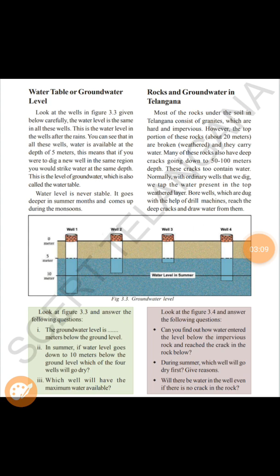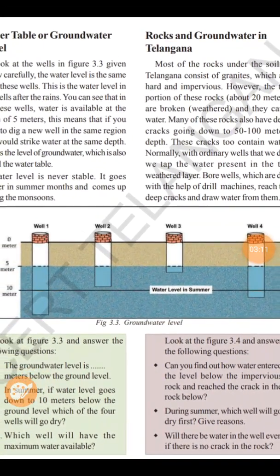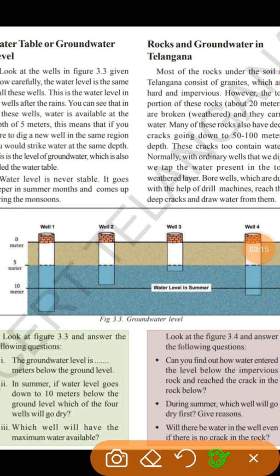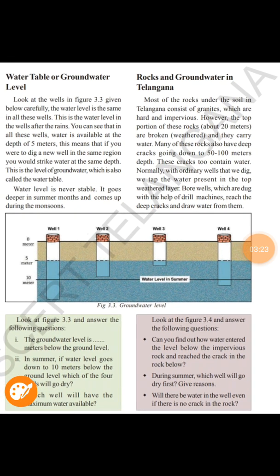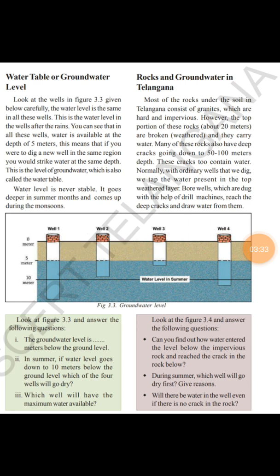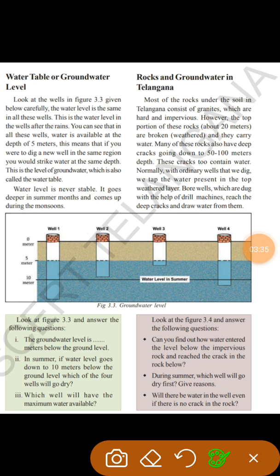Water table or groundwater level. You can see in this picture, there are 4 wells. In the rainy season, the water level is at 5 meters below the ground level. Okay, this is the ground. Below the ground level, 5 meters, the water is there in the rainy season.